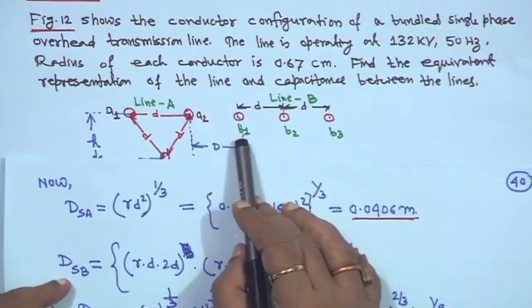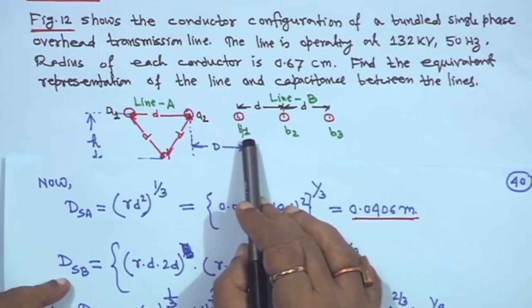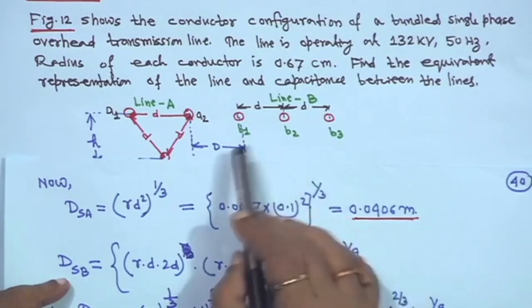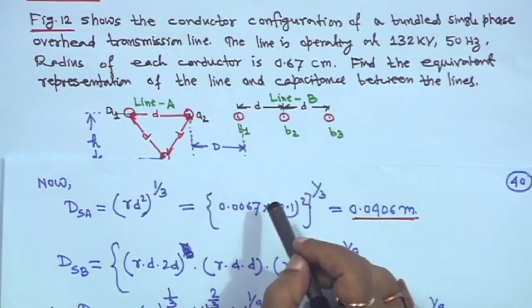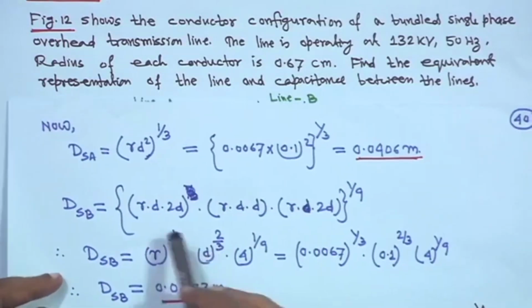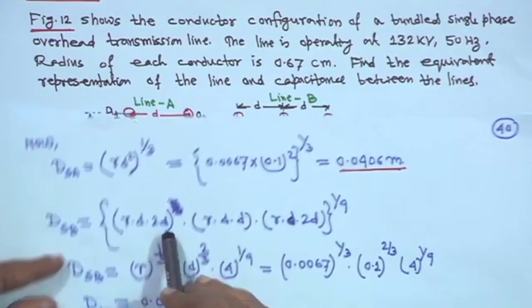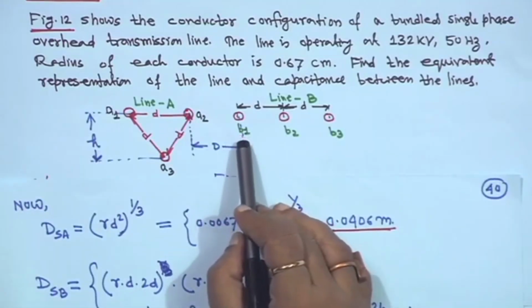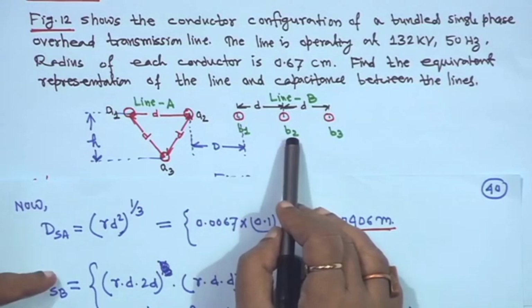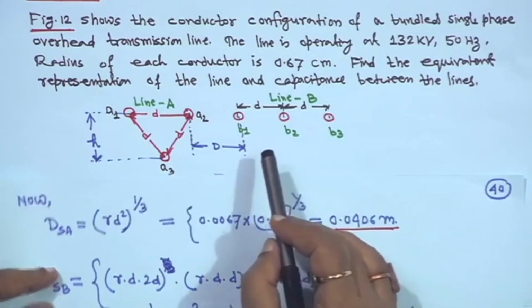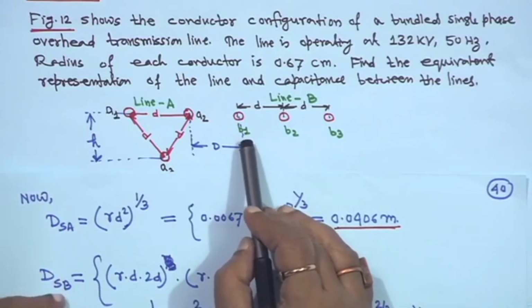Similarly, for this one also, it will become DSB if you take any one. So, if you take this one, it will be DB1, right, DB11 into DB12 into DB13. If you repeat for the other two also, it will be the same. So, directly you can write R into D into 2D when you consider your B1 B2, right. Similarly, the first one is DSB.